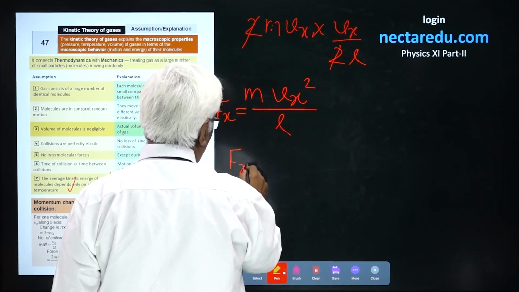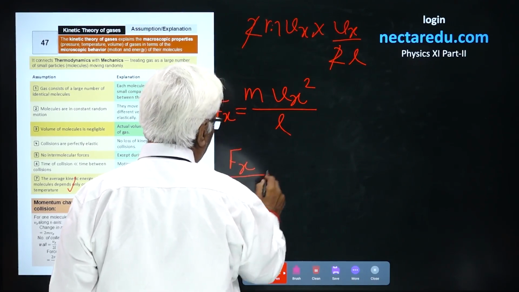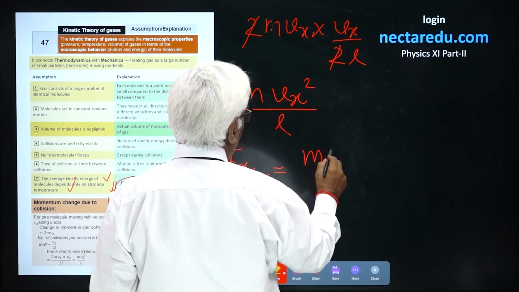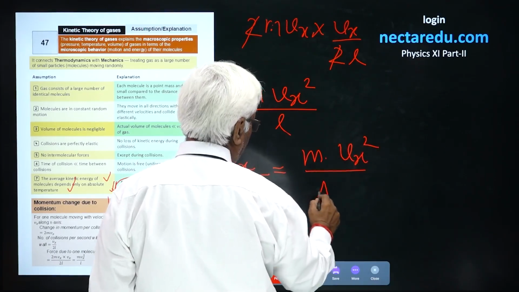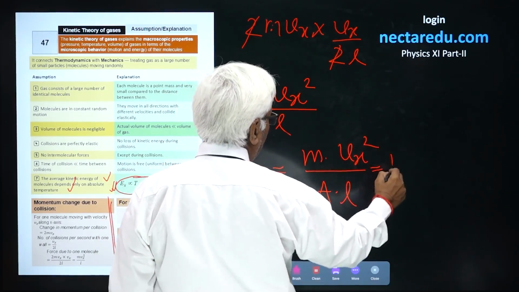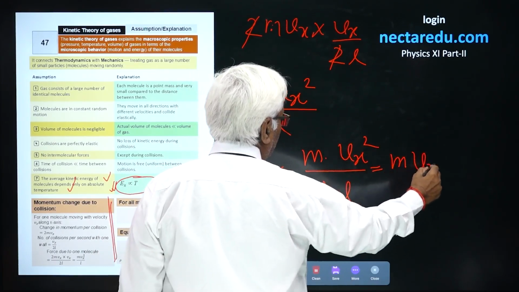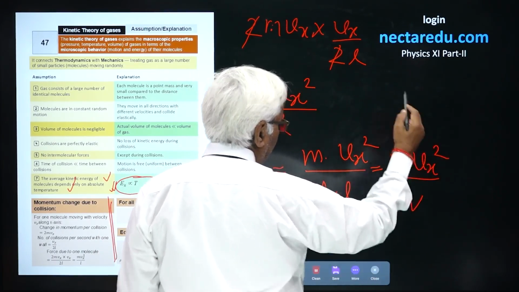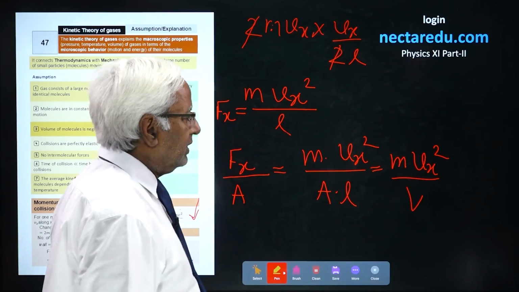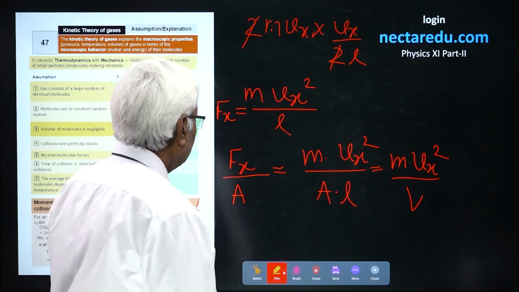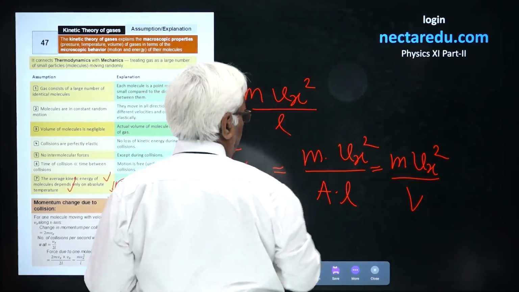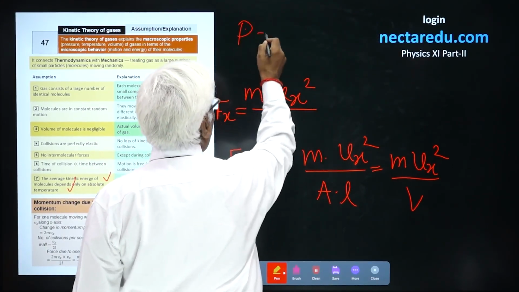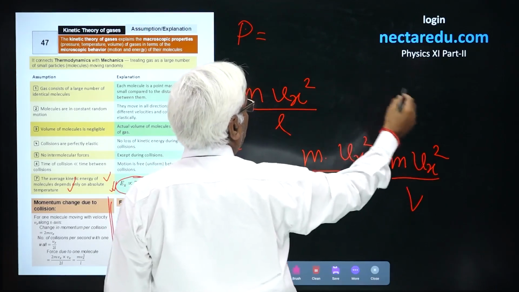Now, you want to find the pressure, force divided by area. It is going to be mVx square upon A into L, and A into L is nothing but volume. So this is mVx square upon V, and this term becomes pressure itself. You got the relation for pressure, but this is in terms of Vx.